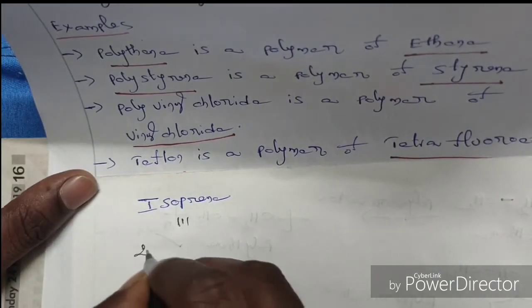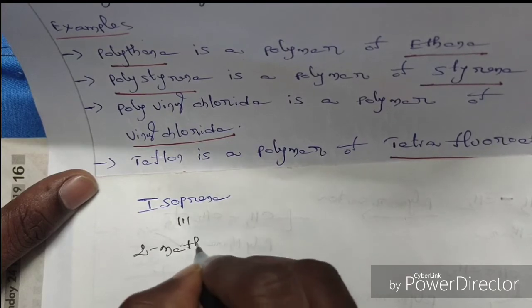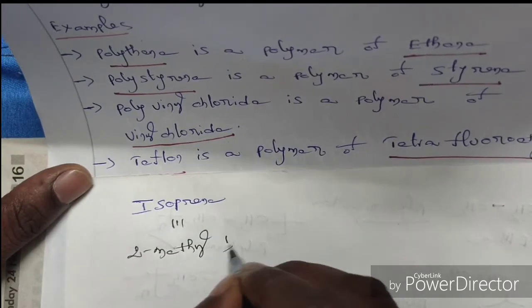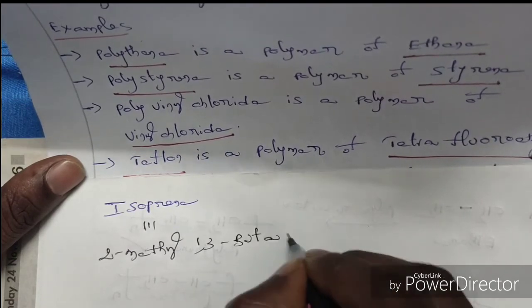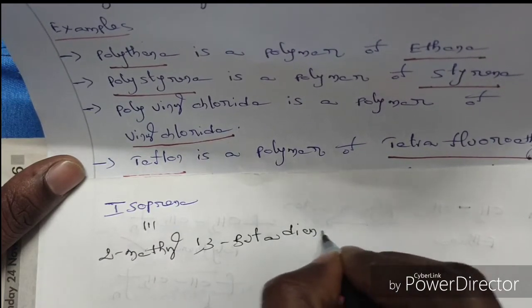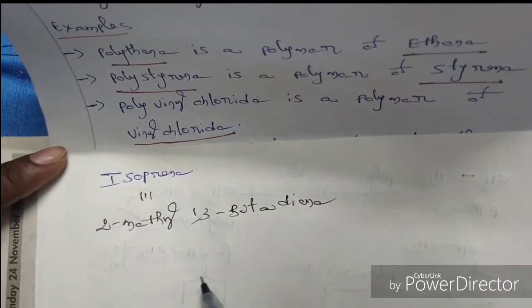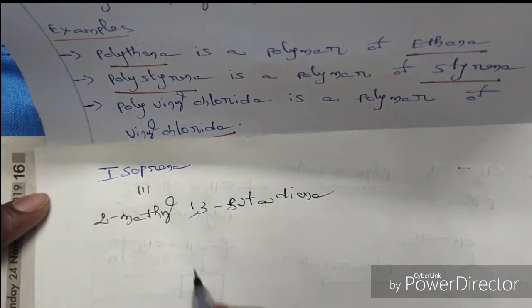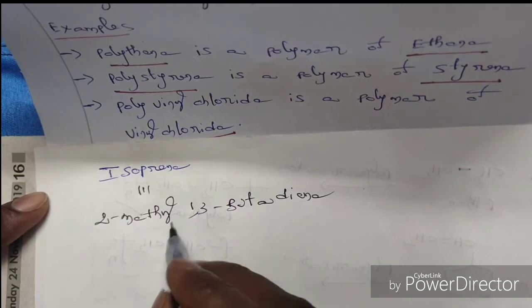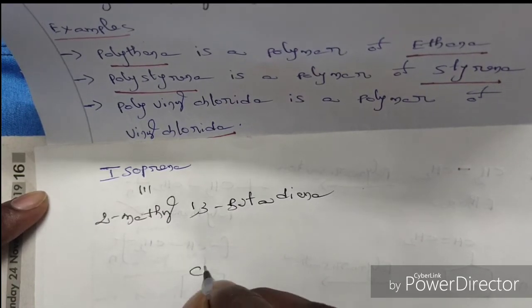Isoprene means 2-methyl 1,3 butadiene. So what is the structure? How can we write the structure of 2-methyl 1,3 butadiene? So what is the structure of 1,3 butadiene?